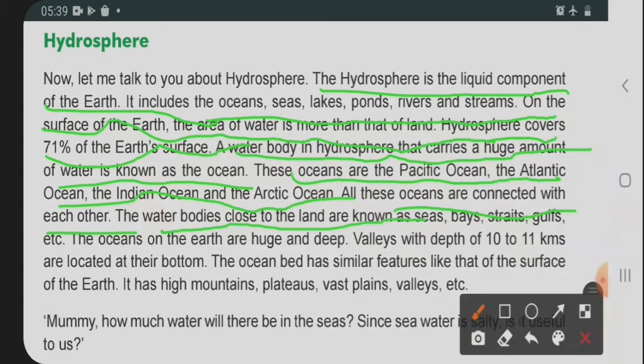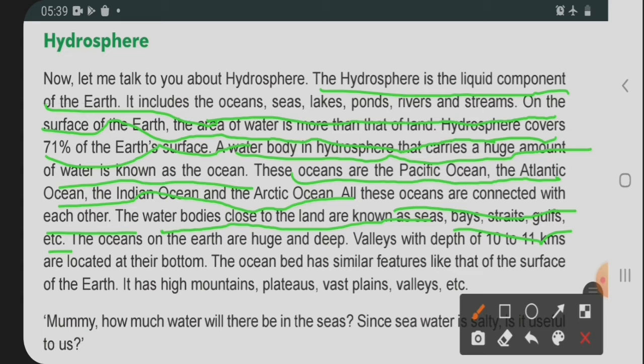The water bodies close to the land are known as seas, then bays, strait, gulf, etc. So here, the water which is connected with the land, which is very close to the land, is known as sea.